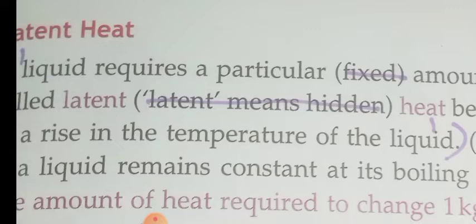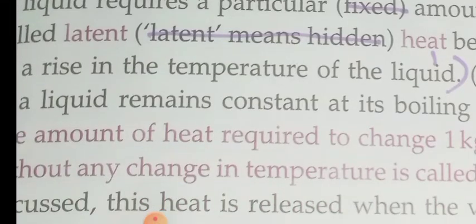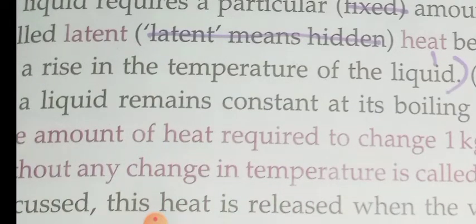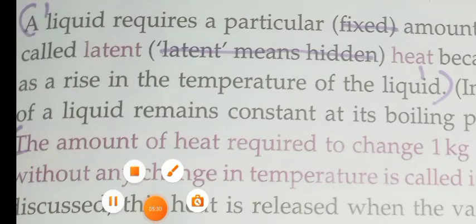That heat is called latent. Latent means hidden. Do you understand? So, the amount of heat required to change 1 kg of a substance from liquid to vapor is called the latent heat of vaporization. Is it understood, children?